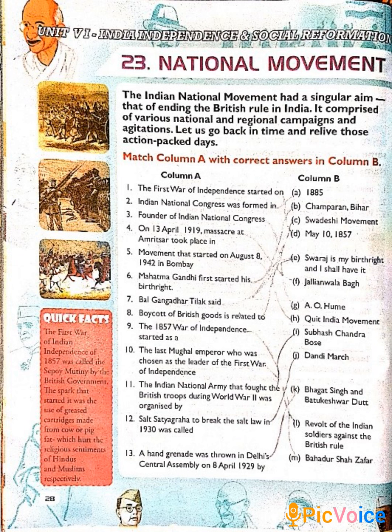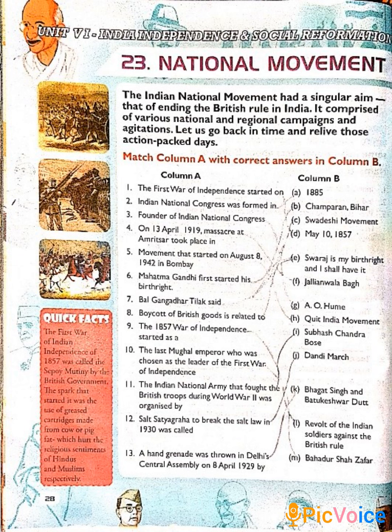Now 11, the Indian National Army that fought the British troops during World War II was organized by Subhash Chandra Bose. So you have to match 11 with I. Number 12, Salt Satyagraha to break the salt law in 1930 was called the Dandi March.